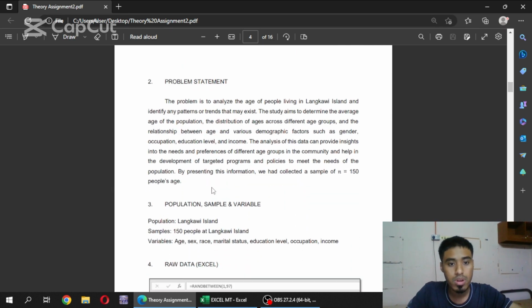Then the problem statement is to analyze the age of people living in Langkawi Island and identify any pattern or trends that may exist. The study aims to determine the average age of the population, the distribution of age across different age groups, and the relationship between age and various demographic factors such as gender, occupation, education level, and income. The analysis of this data can provide insights into the needs and preference of different age groups in the community and help in the development of targeted programs and policies to meet the needs of the population.